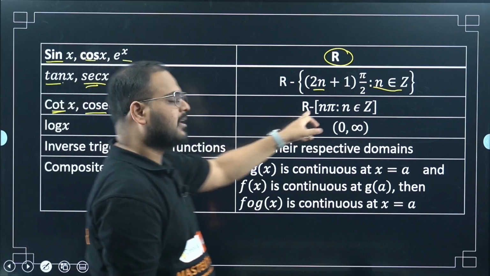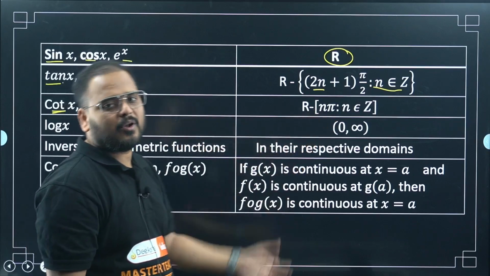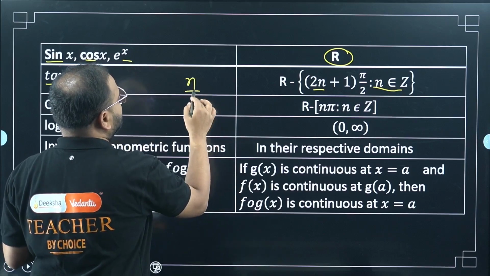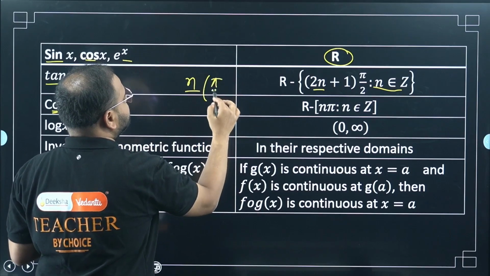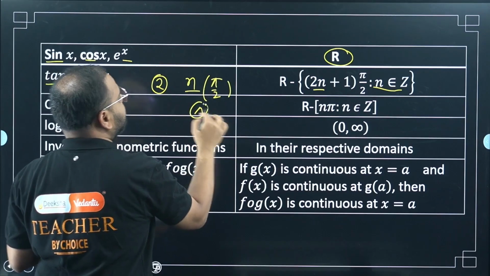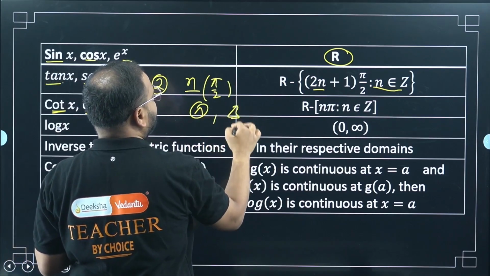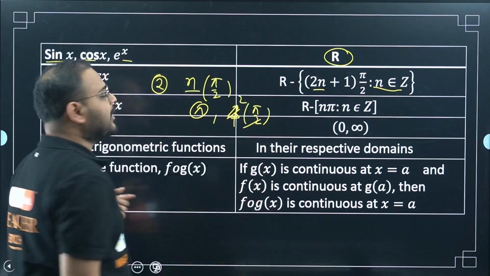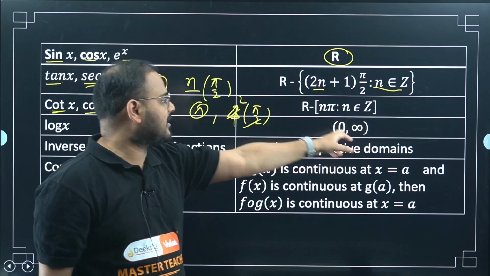Cosec x remains the same. I can write n pi as what? Even multiple of pi by 2 also. Why, sir? Because if I take n as even, let's say 2, then 2 into pi by 2 will be what, bacha? Pi. I can take 4 pi, and 4 pi by 2 will be 2 pi. So even multiple of pi by 2 I can consider.